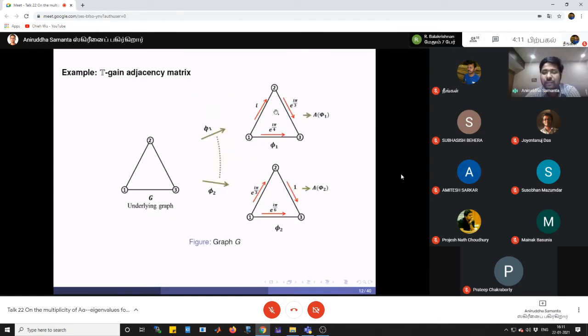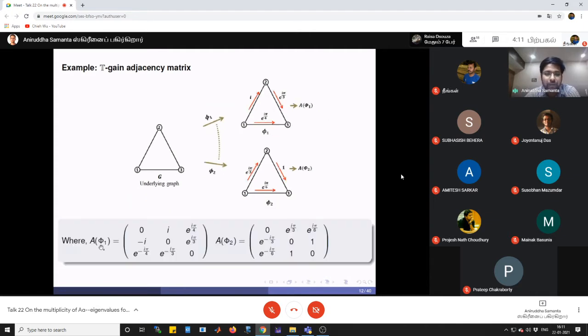Okay. Therefore, here we can see each one of them is associated with a unique adjacency matrix. So here this is A of phi1, this is A of phi2. Here we have A of phi1 as this. Here we can see from 1 to 3, in this orientation, the gain is e to the power i pi by 4. Therefore, the (1,3) entry is e to the power i pi by 4. In the reverse orientation, the value will be e to the power minus i pi by 4. So the (3,1) entry is e to the power minus i pi by 4.